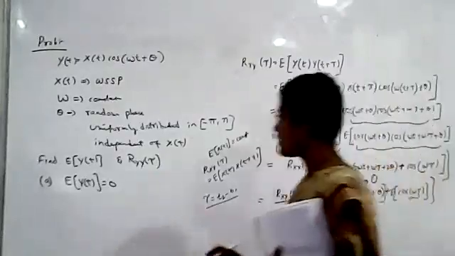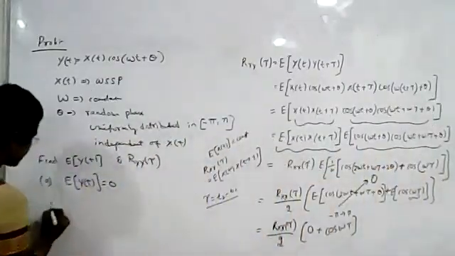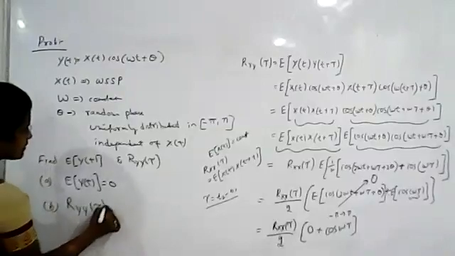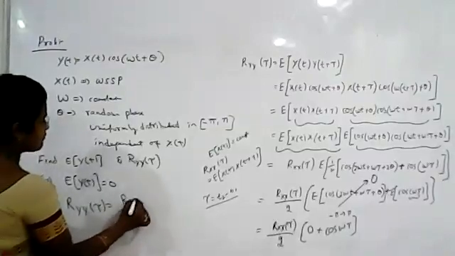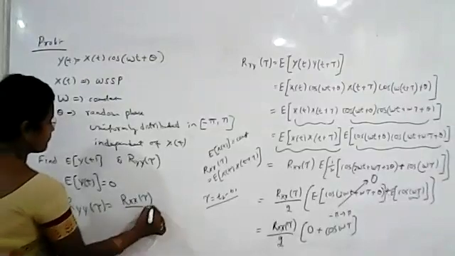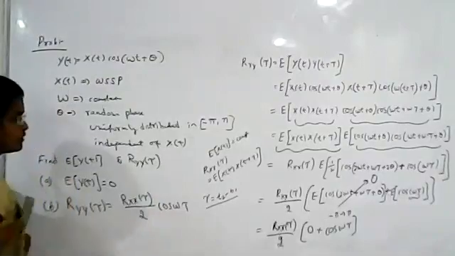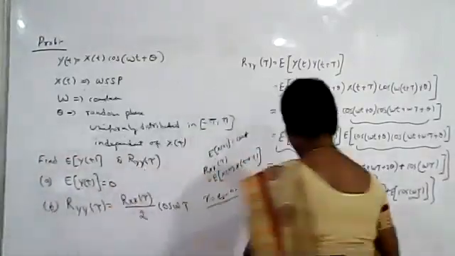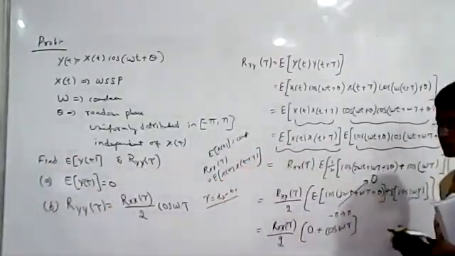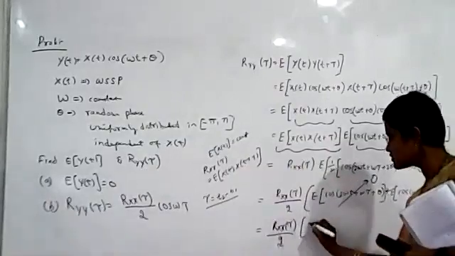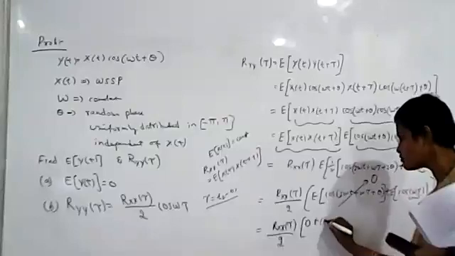So what is the answer? Ryy of tau is given as Rxx of tau by 2 into cos omega tau. The first term is 0, the second term is cos omega tau.